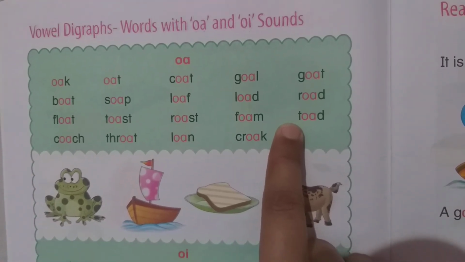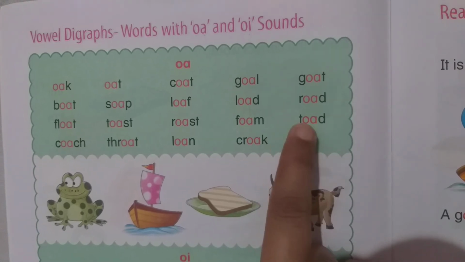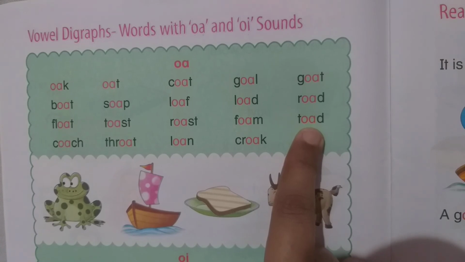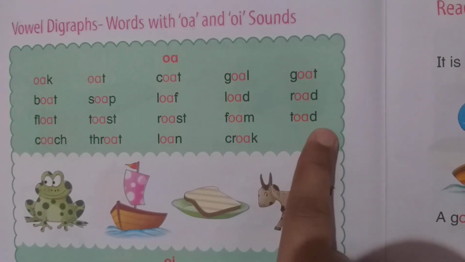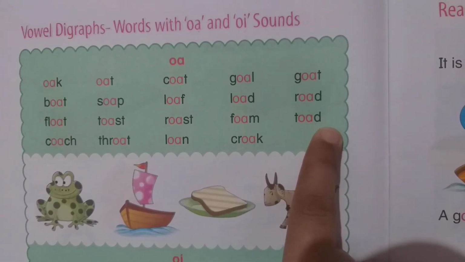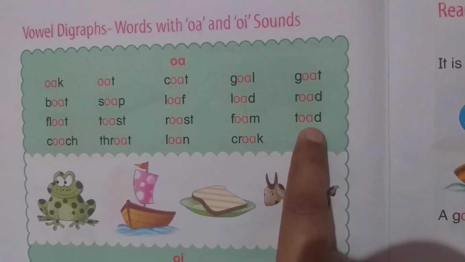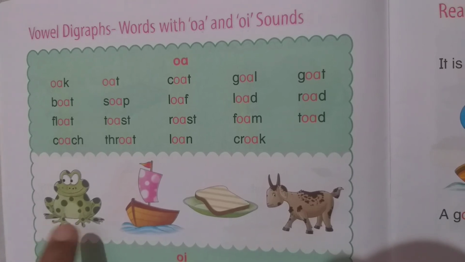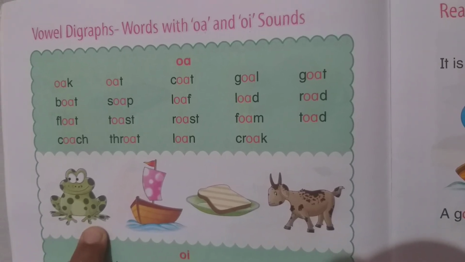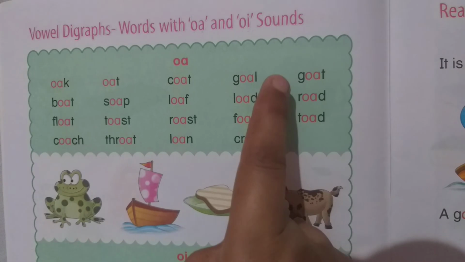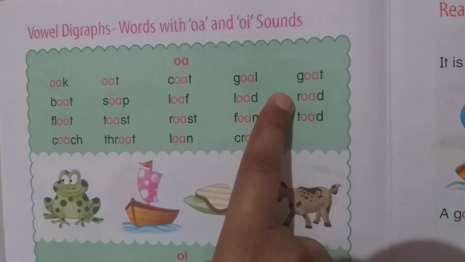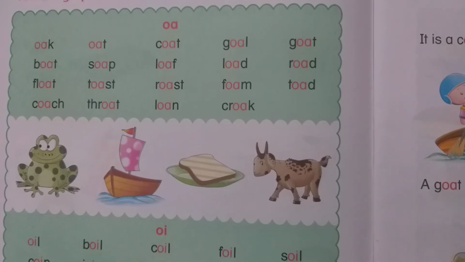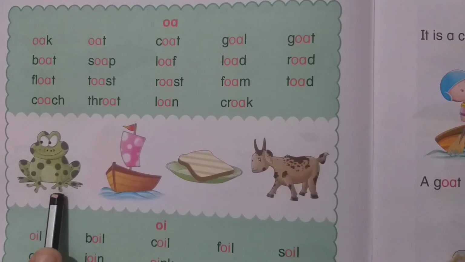Okay. The sound of T is T. The sound of OA is O. The sound of D is D. Together we will say toad. Dear students, this is a toad. Okay? Repeat with me, dear students. Goat, road, toad.